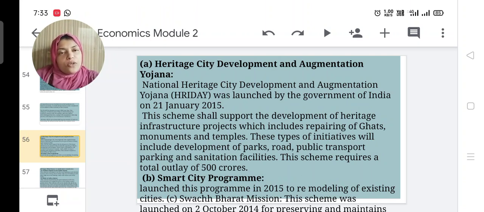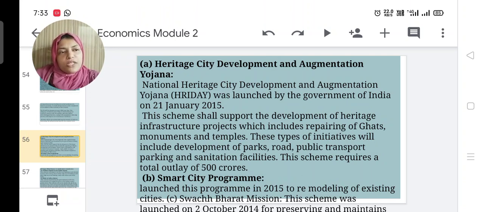We have so many cultural sites in Indian history: Taj Mahal, Qutub Minar, Agra Fort, different forts are there, and a strong gate also for them. So to protect those gates, monuments and temples, repairing costs can be reimbursed from this scheme.